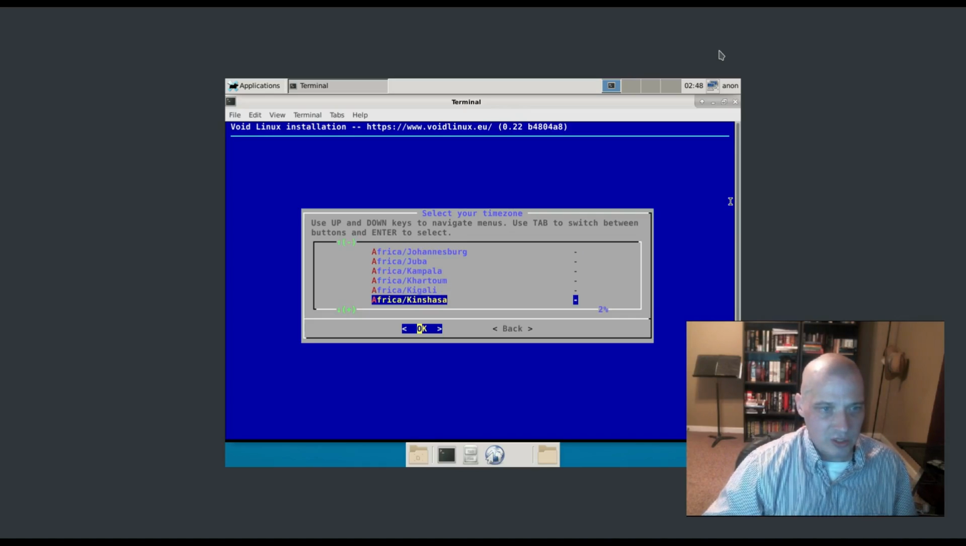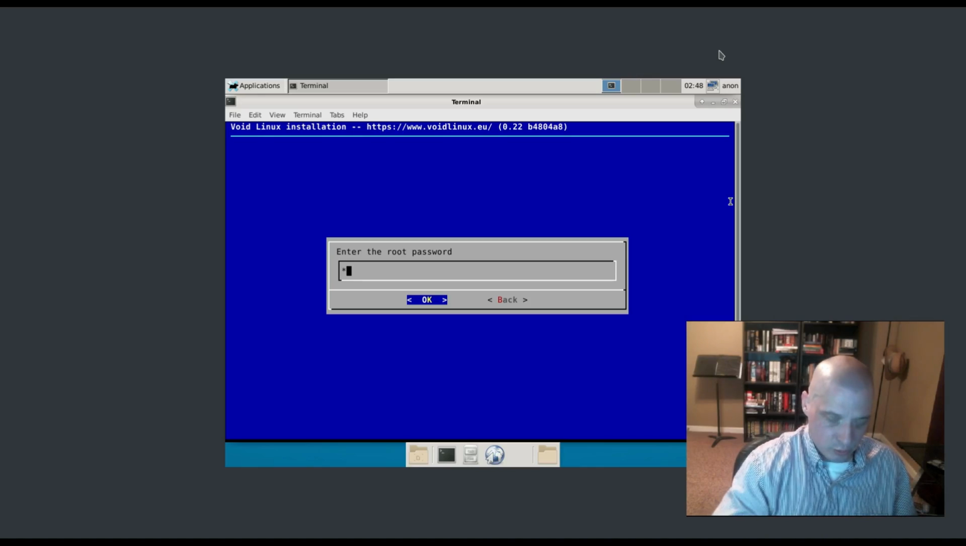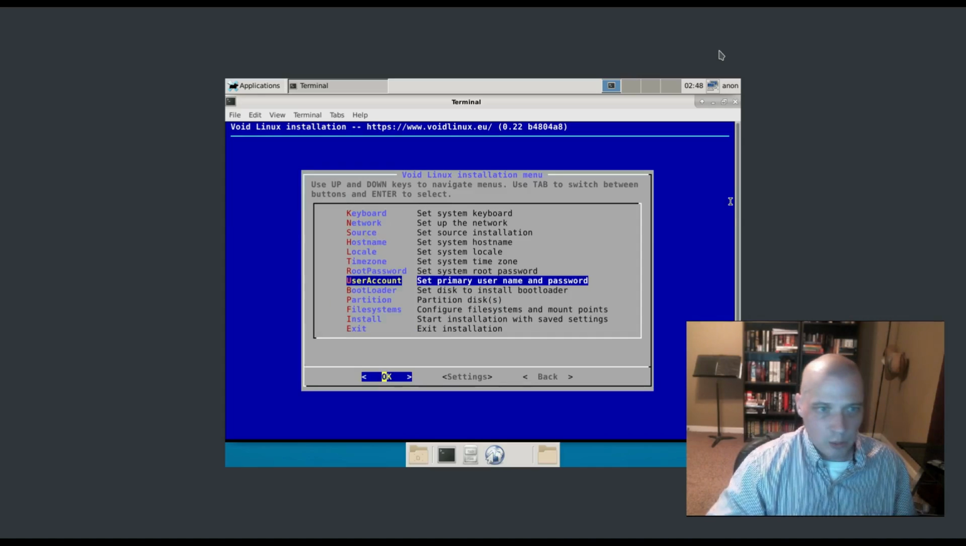I know that's always in these lists, and Chicago's in the central time zone in the U.S. I am in the central time zone in the U.S. as well, although I'm not in Chicago. Alright, root password. So hit enter, enter root password. I'm going to give this machine a root password, a system administrator password.